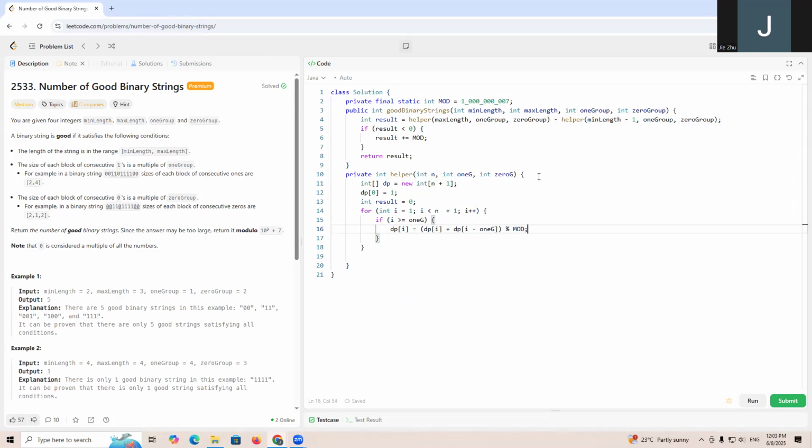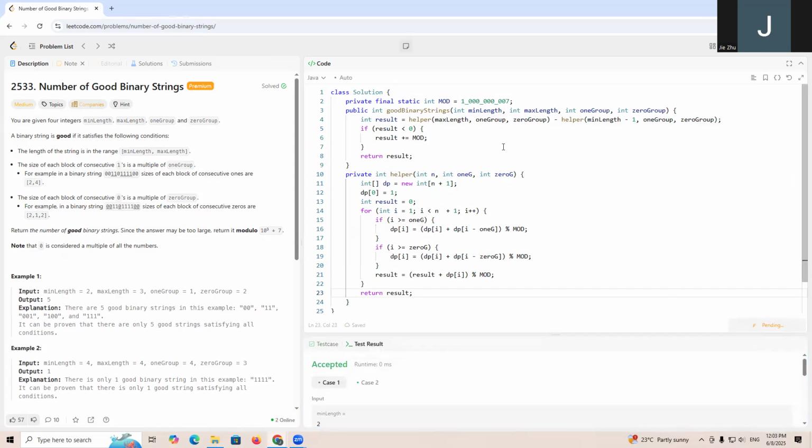mod. And if i is greater or equal to zero group, then dp[i] equals dp[i] plus dp[i minus zero group]. We know this good string can end at any index, so result should add dp[i], mod, and in the end we just return result. So this will be the code.